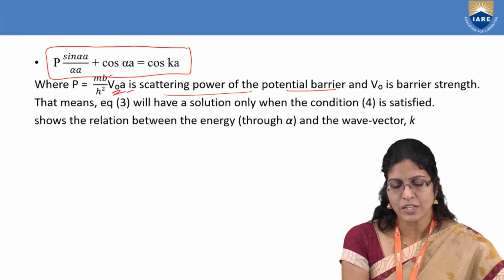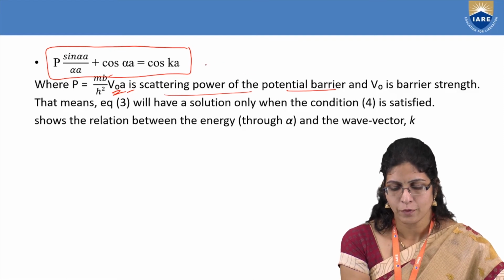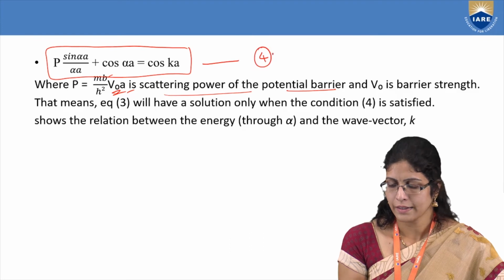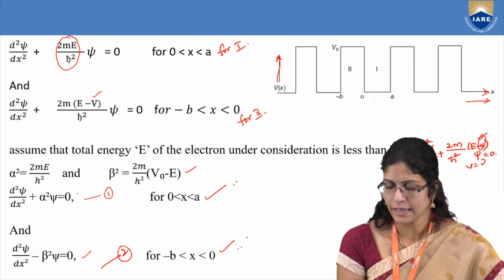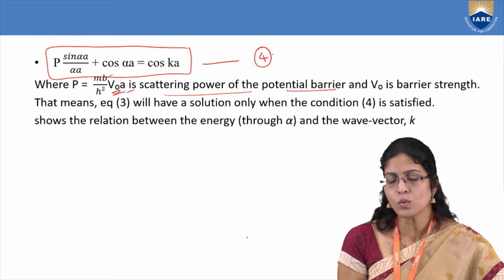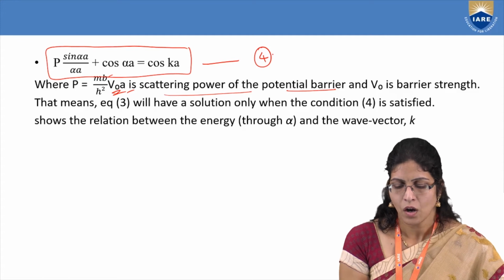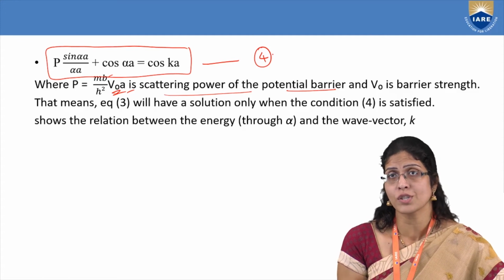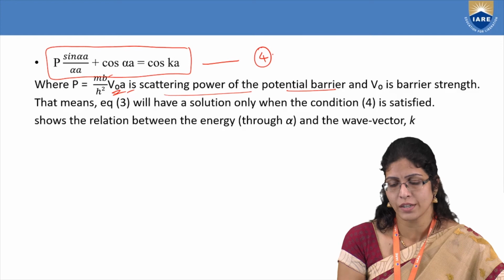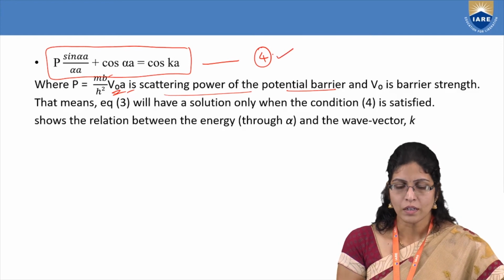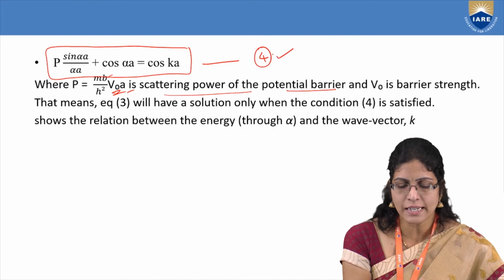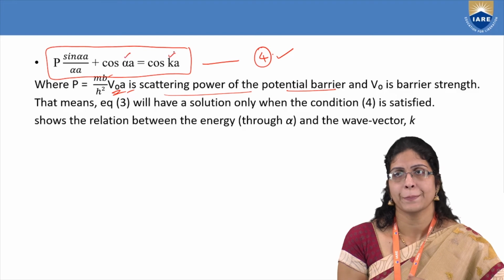So if I take this equation as 4, and these two as 3, then those two conditions can have a solution only if 4 is satisfied. And this 4 shows a relationship between alpha and the wave vector k.